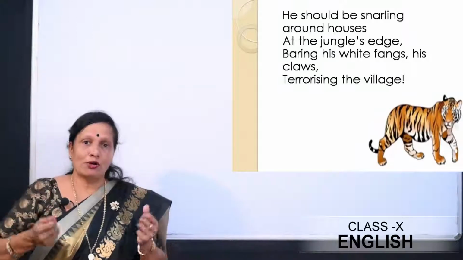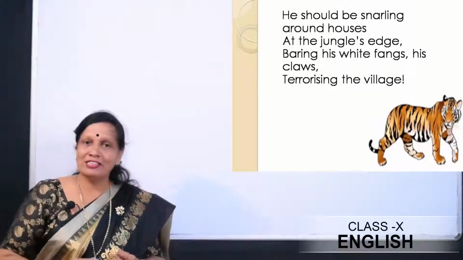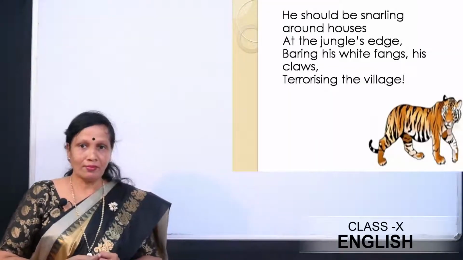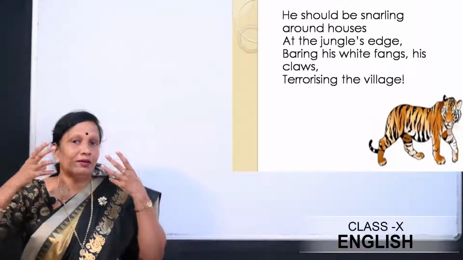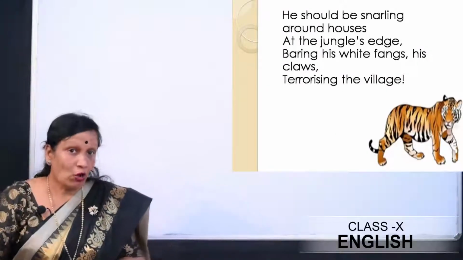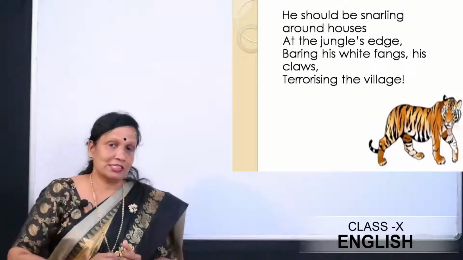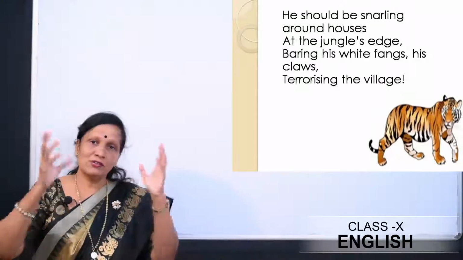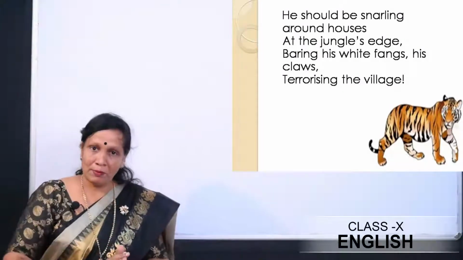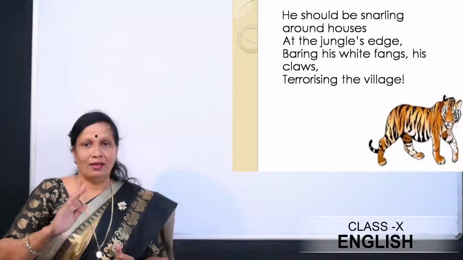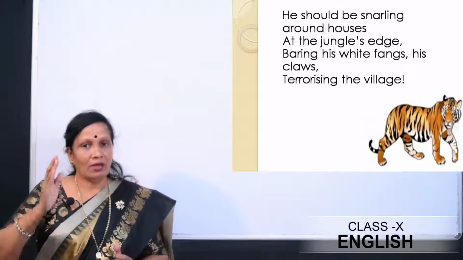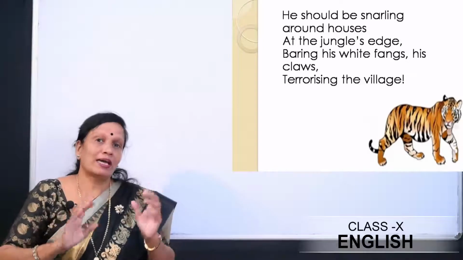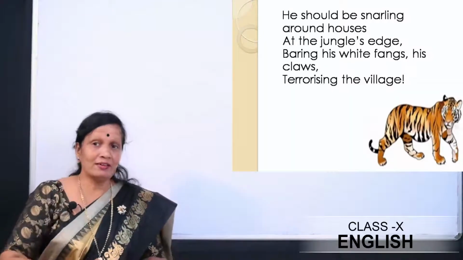And its claws, we know the long nails of the tiger. So with its two sharp long teeth and its claws, it gives warning sounds to the people of the village. And it tries to frighten them, terrorizing the village.